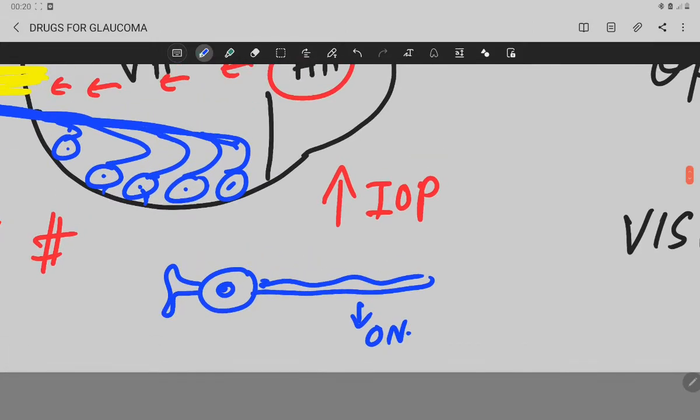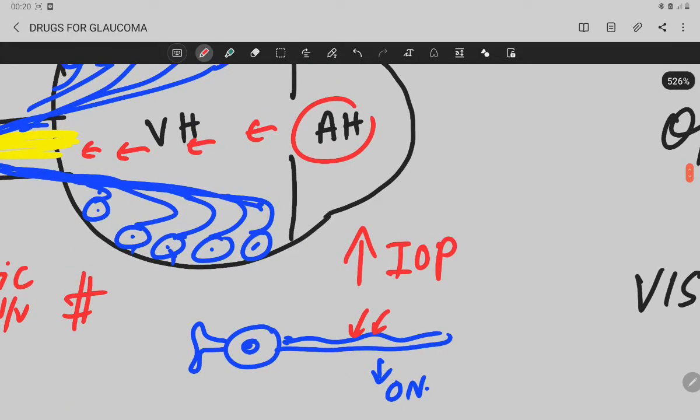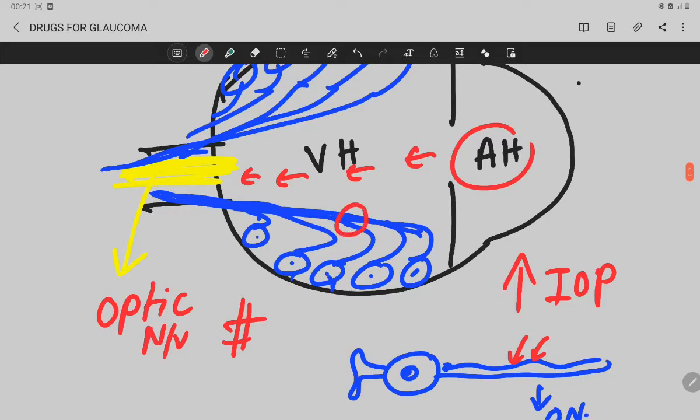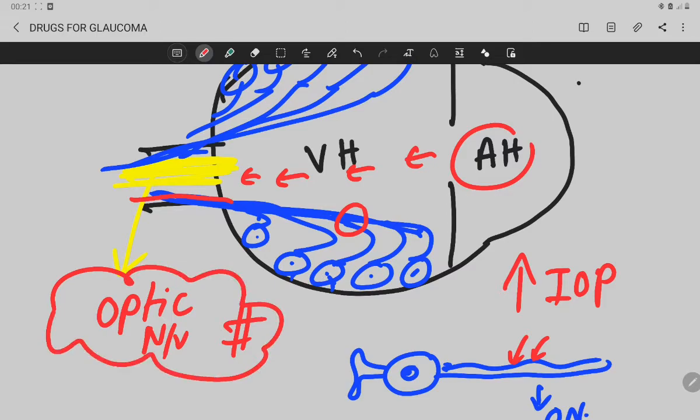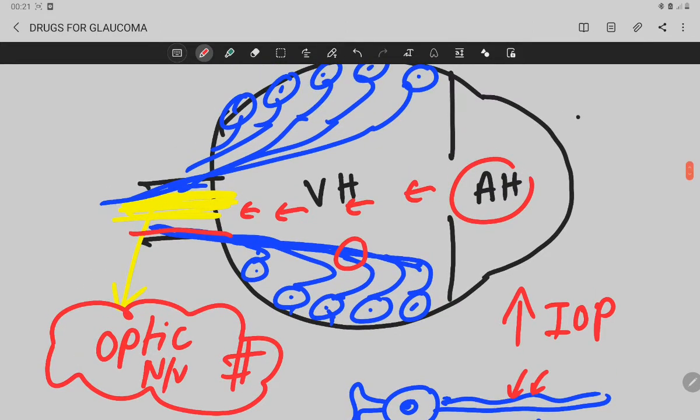Okay, so now if the intraocular pressure is increased, this pressure is transmitted on the ganglionic cell also and causes suppression of the axonal flow on the axons of the ganglionic cells. That means causing degeneration of the axons of the ganglionic cells, and the axons collectively form the optic nerve. That's why your optic nerve is also degenerated. Okay, and this is the optic cup.